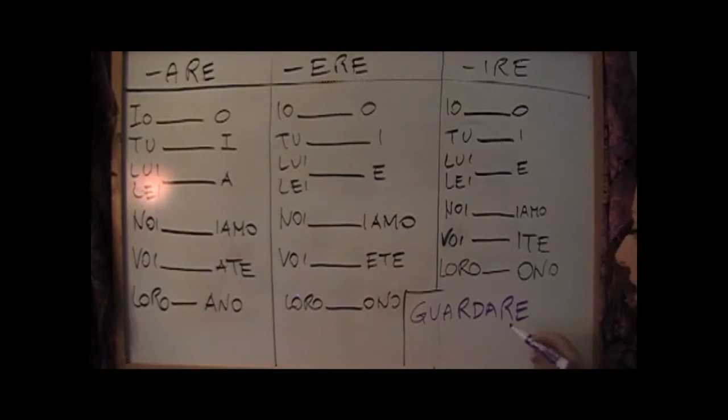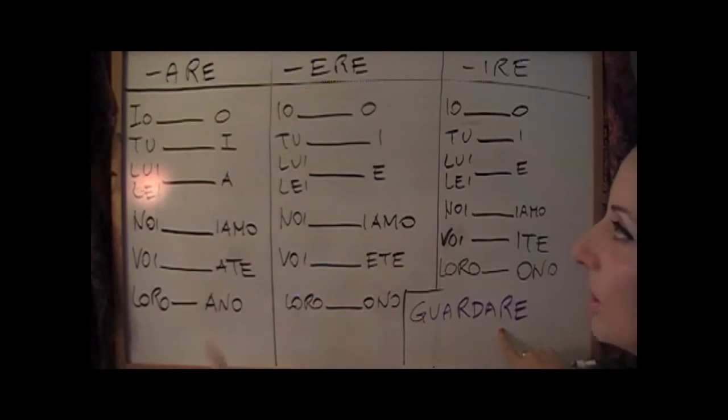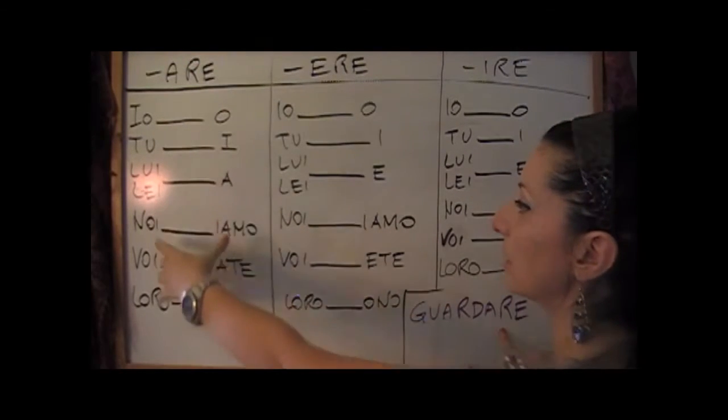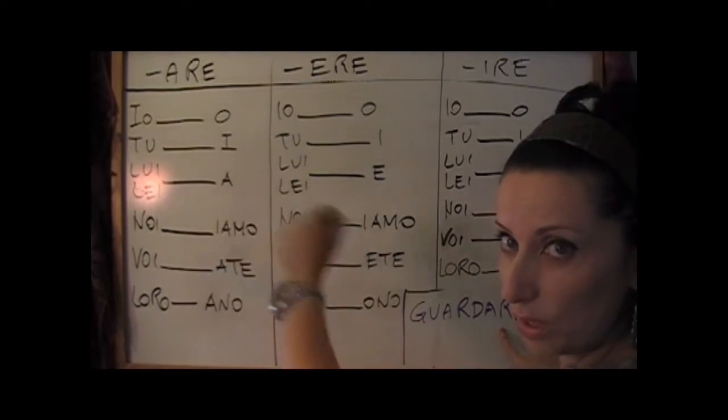Okay, so guardare. First of all, when you conjugate a verb, you take a look at the verb ending. Are, so it is infinitive. When a verb ends in are, ere, or ire, it is infinitive in Italian. Now you have to conjugate it. What do we do? Follow this because it's very technical, and if you do it exactly how it is supposed to be done, you cannot be wrong. So, guardare, it belongs to which group? The first, you see? Verbs in are belong to this group. So we're going to use this pattern in order to conjugate it.